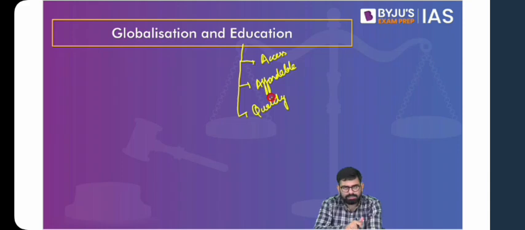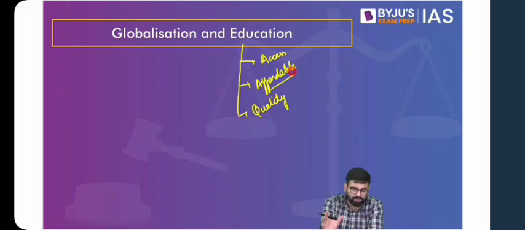There can be increased access with globalization. With globalization, education can become affordable by setting up international universities here, going for online or digital mode of learning. Think about the example of online learning programs by Harvard and other universities. So you can access those courses sitting at home here. Second is affordability. Now you have access to these courses, and another thing is now these have become affordable. These are available at a cheaper price.